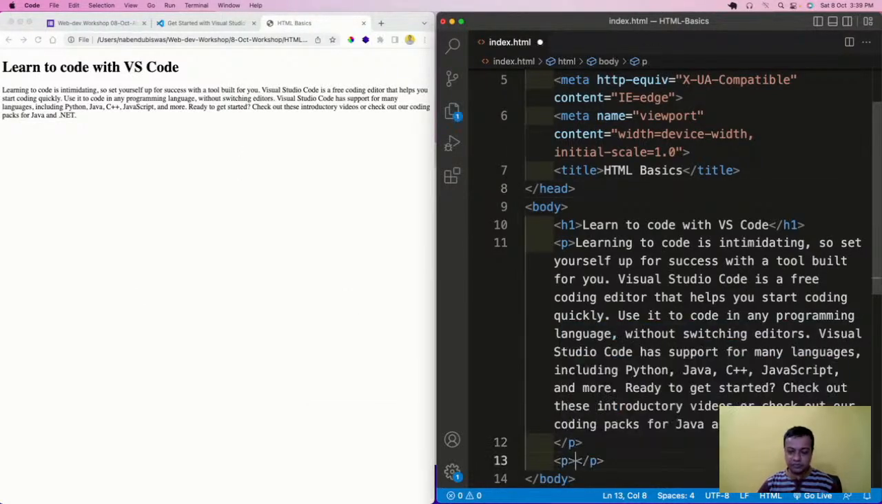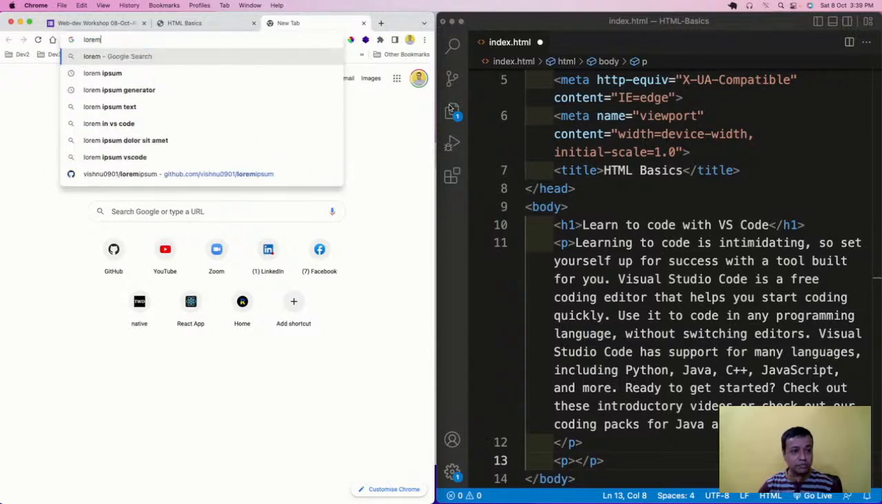Suppose I have another P, and I will not require this thing. Suppose I want some more text, but I want some dummy text. Every time I cannot go to the internet and copy something, you'll even get into some copyright issues. So I want some dummy text. How to do the dummy text? Dummy text you generally do through something known as lorem ipsum.